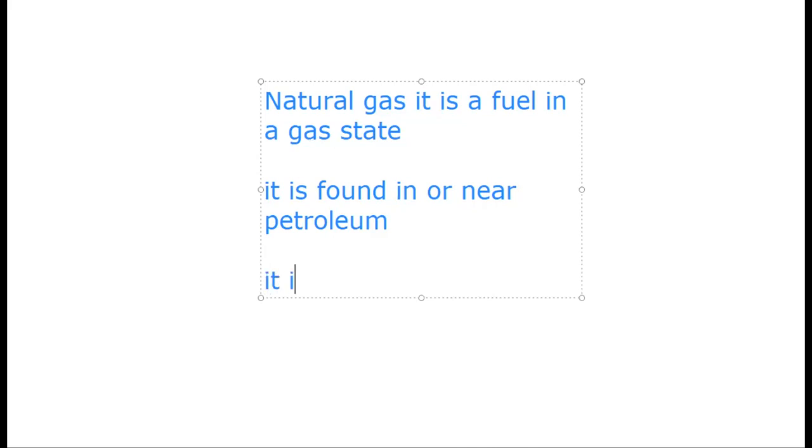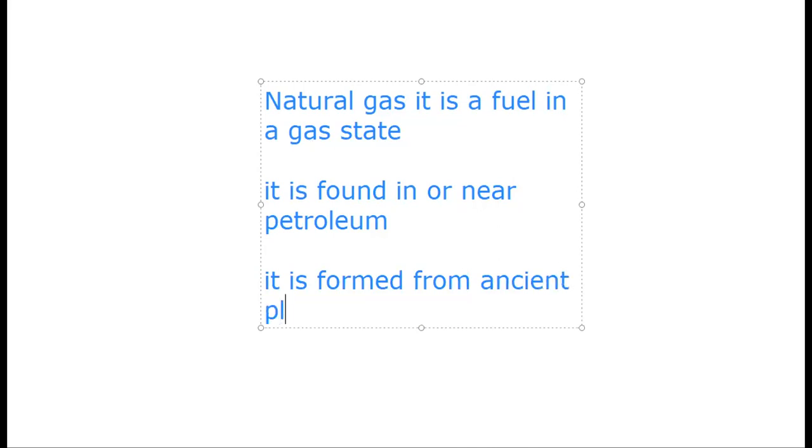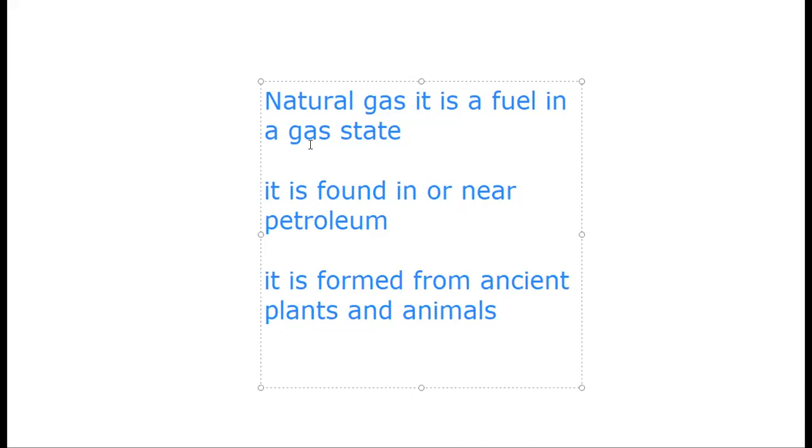It is formed like coal from ancient plants and animals. The same thing: since it is a fossil fuel, it is formed from ancient plants and animals. Okay? It is carried, or transported, to homes and businesses by pipes.